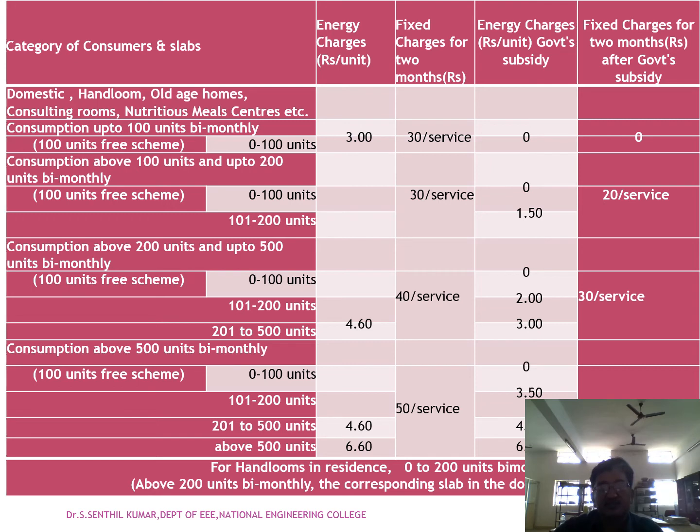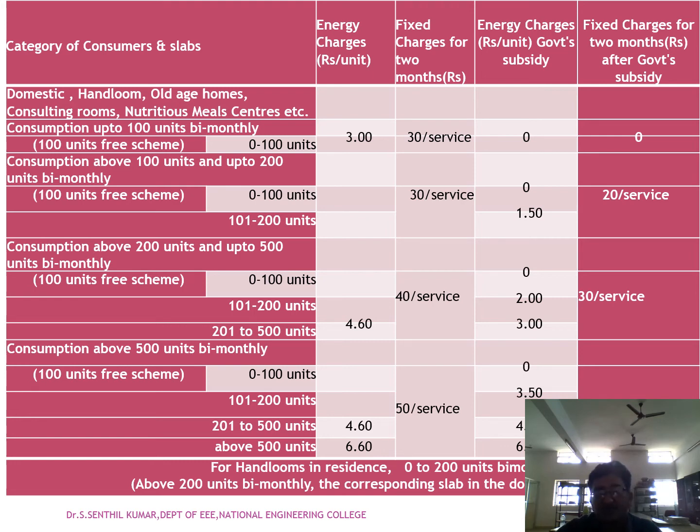If the consumption is above 100 up to 200 units bi-monthly, the fixed charge for 2 months is 30 rupees per service, and the energy charge after government subsidy is 1 rupee 50 paise per unit, and the fixed charge for 2 months is 20 rupees per service.